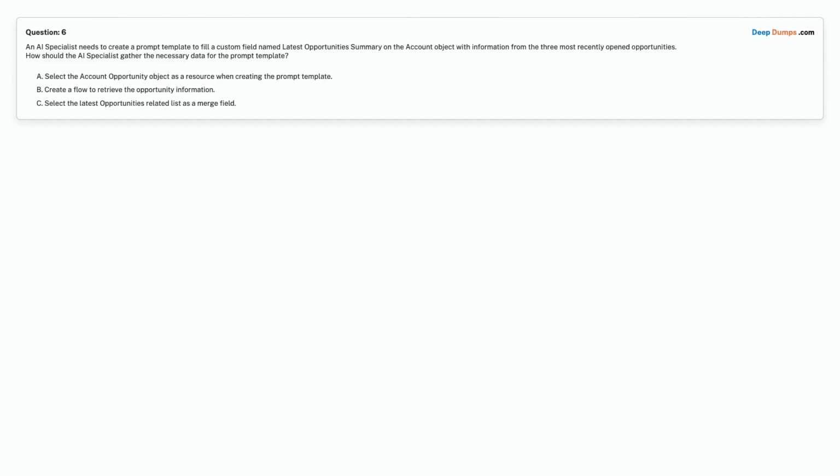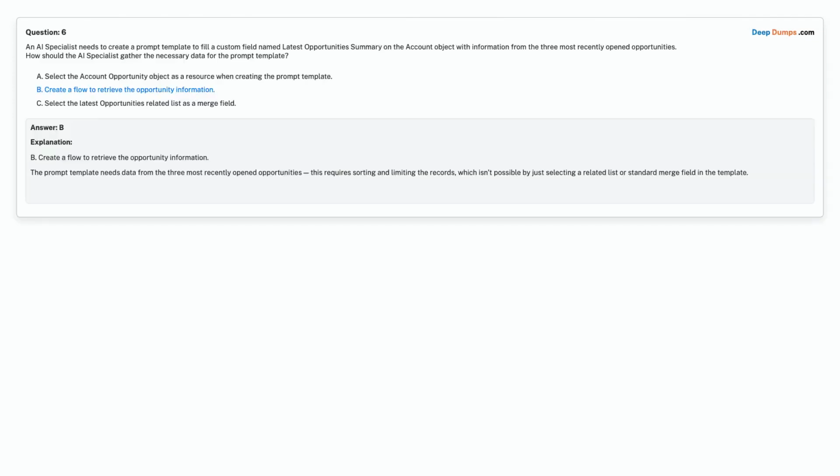Option A. Select the account opportunity object as a resource when creating the prompt template. Option B. Create a flow to retrieve the opportunity information. Option C. Select the latest opportunities related list as a merge field. Choose the correct answer.